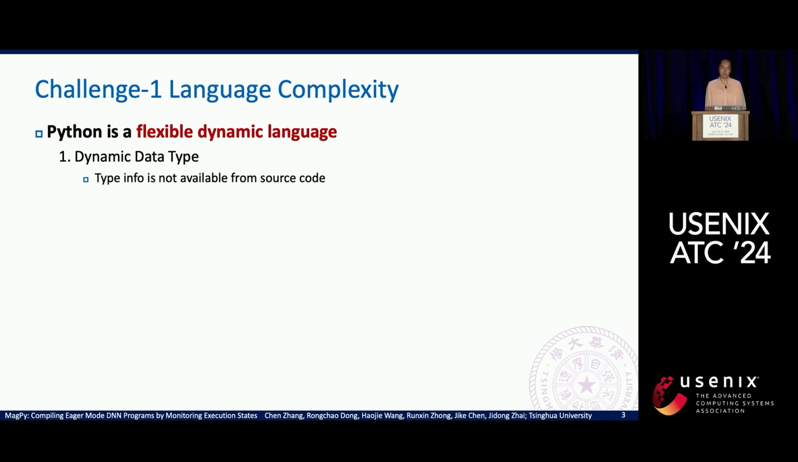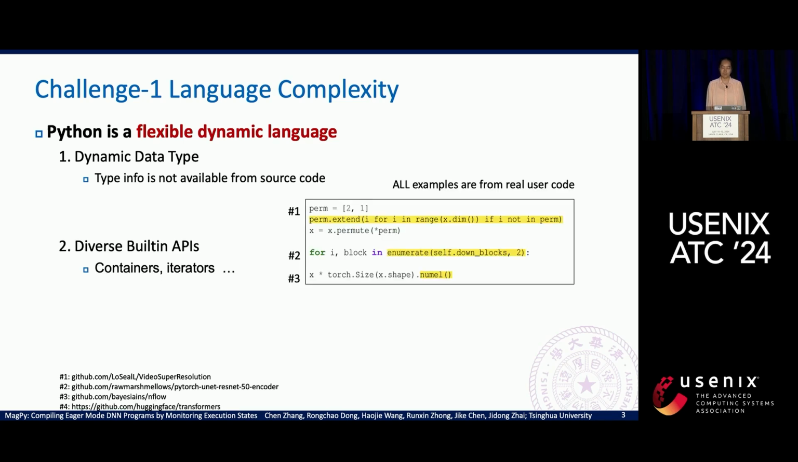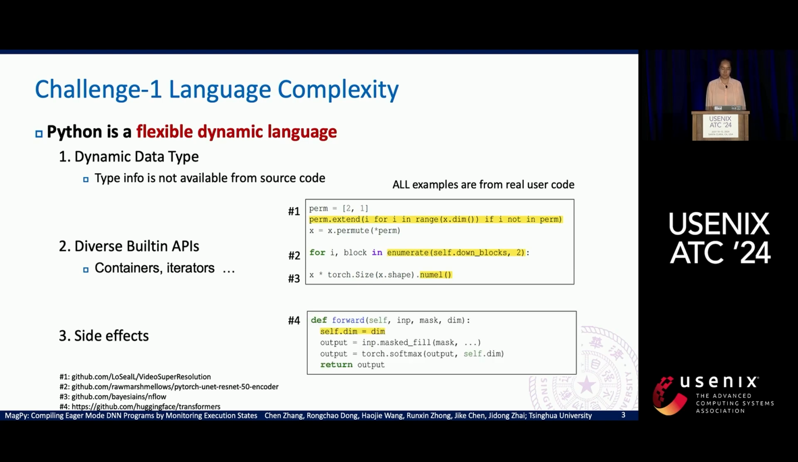The first is the dynamism of Python. Python is a very dynamic language. It has dynamic data types, and the data type cannot be analyzed from the source code. Secondly, why do we like Python? Because it is very easy to use. It has many flexible APIs to reduce our effort for developing new models. However, these great APIs are not friendly to compilers. The compilers need to understand these flexible APIs to generate the correct operator graph. Thirdly, the code may also contain some side effects, which is always a challenge to compiler design.